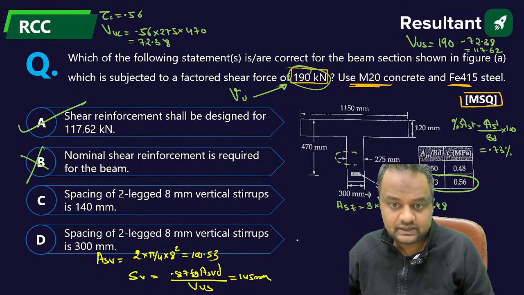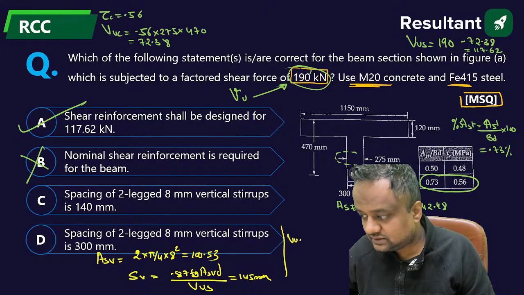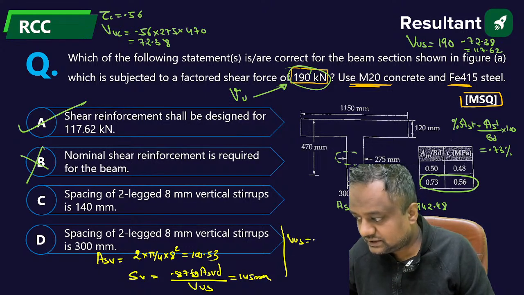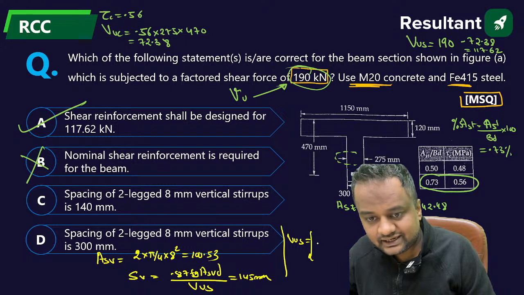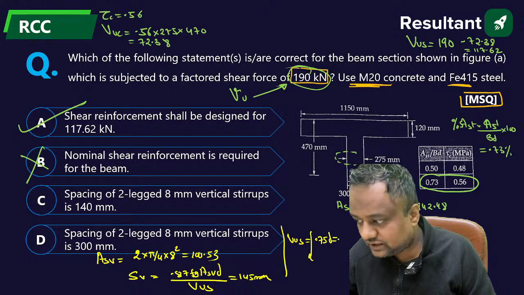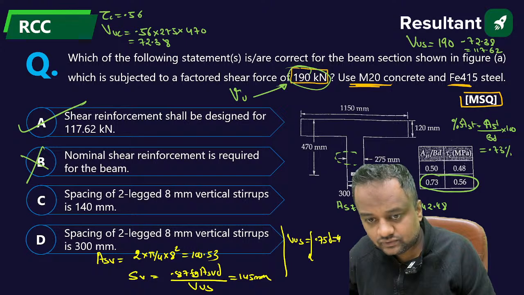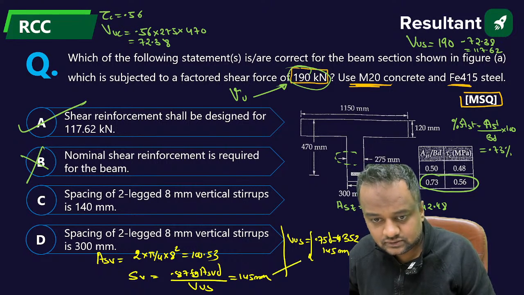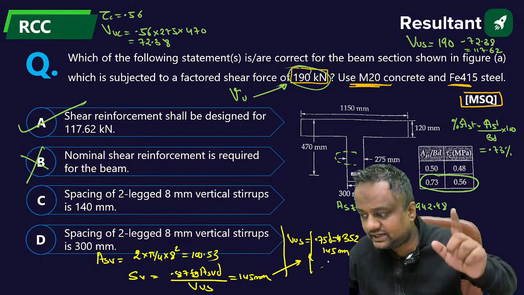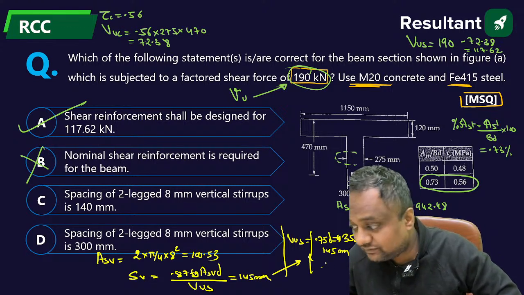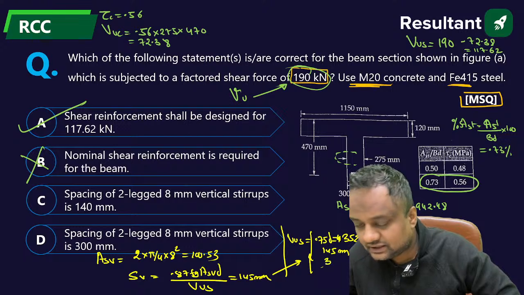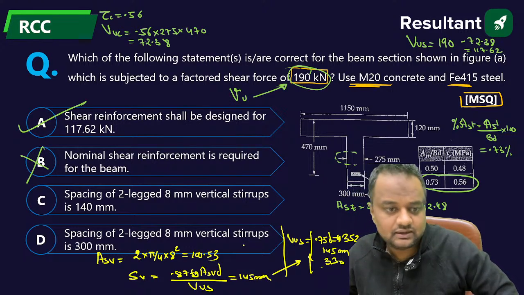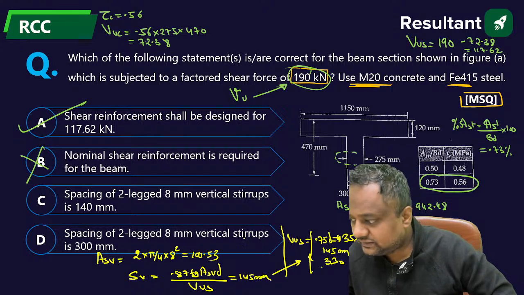But actually, the spacing is the minimum of these. We have to take three criteria, na. 0.75 D, if you calculate, will be 352. Then it is 145 mm as computed here. And third, the formula 0.87 Fy ASV upon 0.4 BW, from there it will be coming as 330. So the minimum value is coming 145.